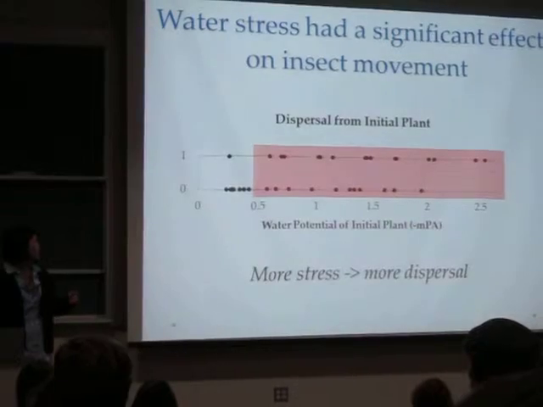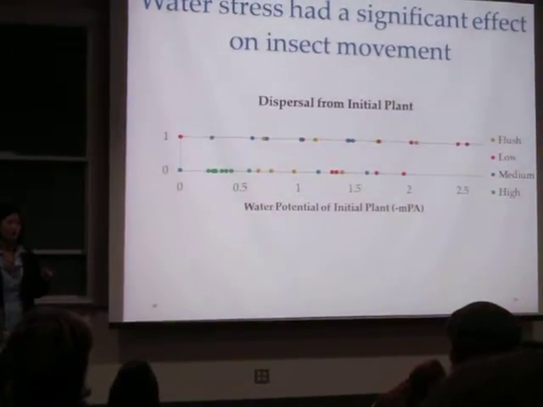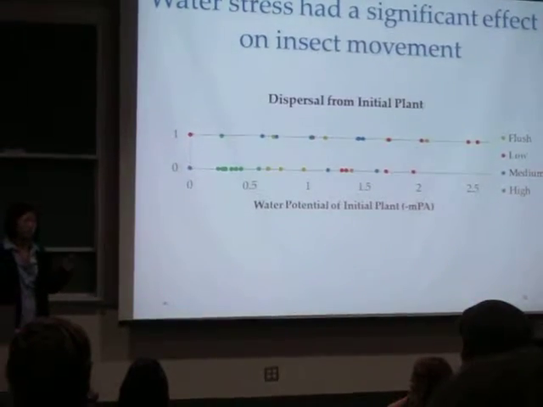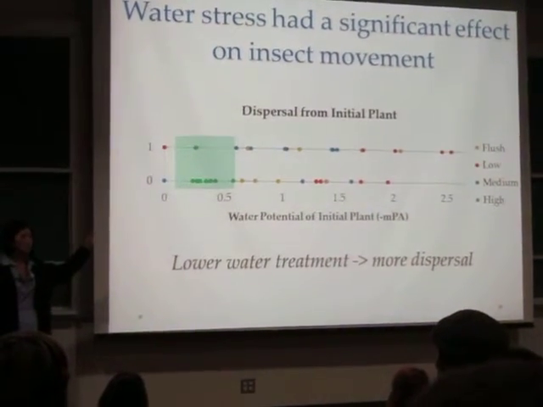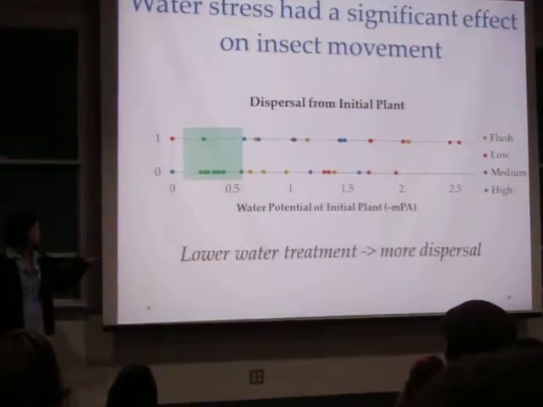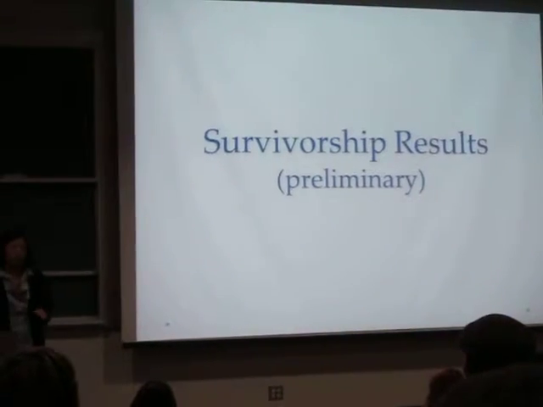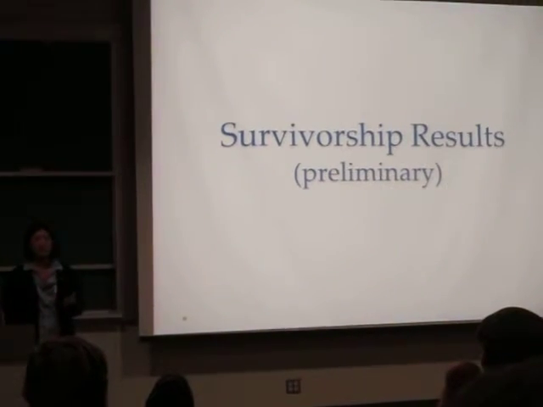We can also break this down into the different levels of treatments and include some data points that we didn't have water potential measurements for. Though we're not entirely sure of the difference between the treatments, we can see here the cluster of the high water treatment where there was very little movement. And so we can say that lower water treatment led to more dispersal. Our survivorship experiment is still in progress, so all the data here is preliminary.